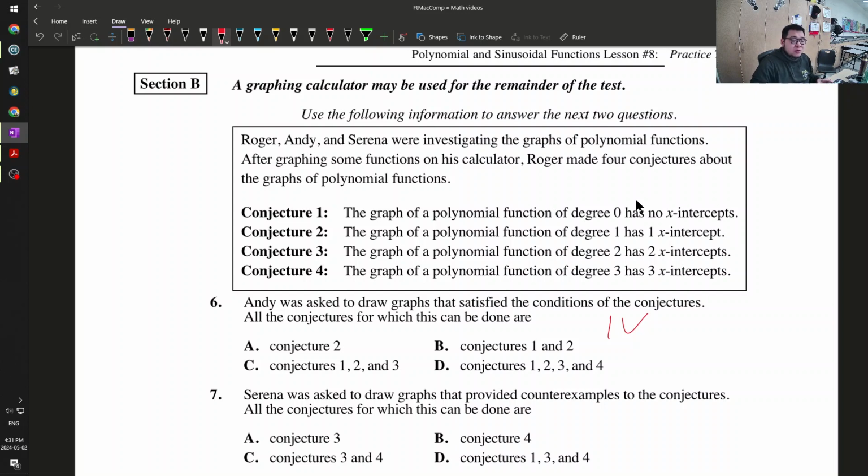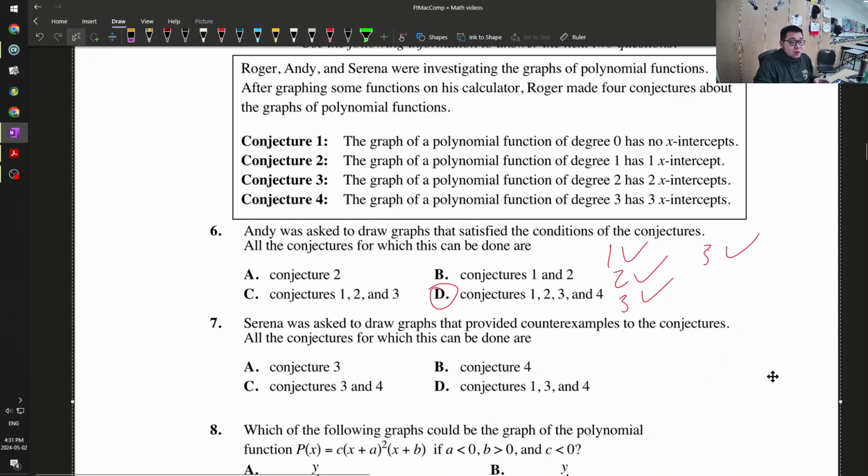A polynomial function of degree 1 has 1 intercept. That's good, so just a typical one. So conjecture 2 is good. Degree 2 has 2 x-intercepts. Good. Degree 3 has 3 x-intercepts. Also good. So all of them are correct.